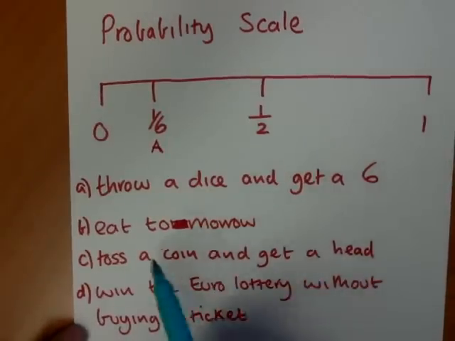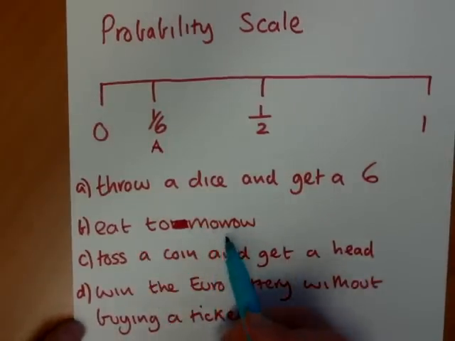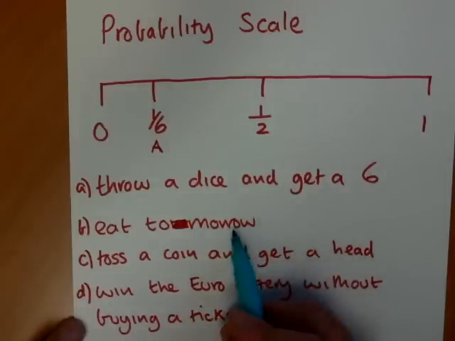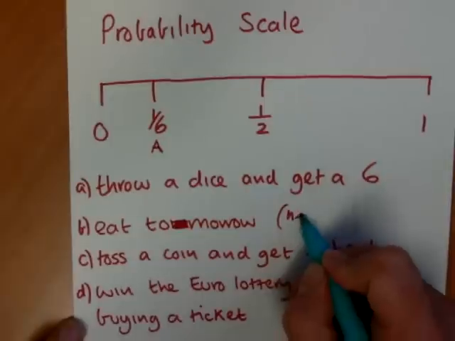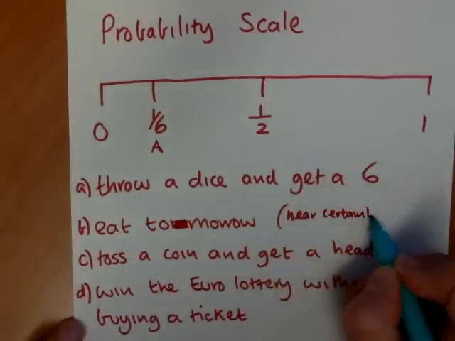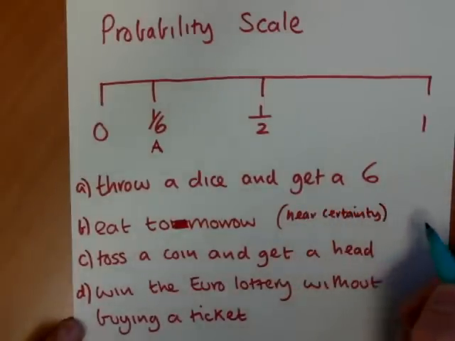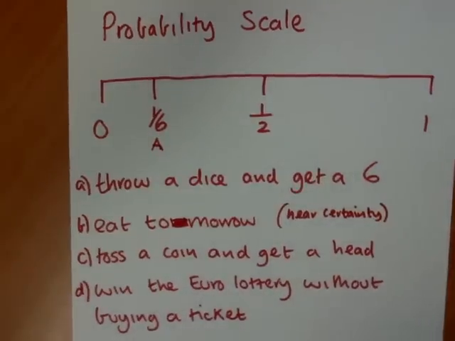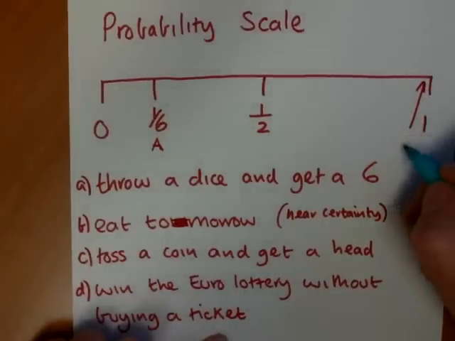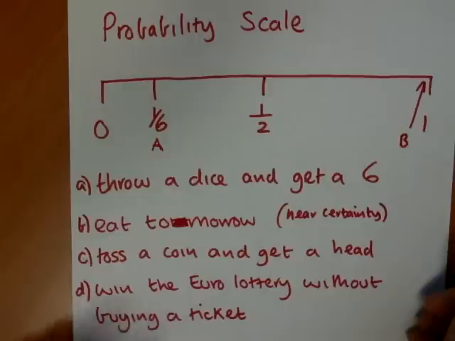Now, what's the probability we eat tomorrow? Well, we eat every day, I suspect. Maybe there's the occasional day, maybe we're ill, when we don't. So this is almost a certainty, a near certainty. You might argue that it's not definitely certain in case something happened to us, maybe we had an accident or we're ill. So we'll put this really close to 1, but not at 1. Okay, so we'll put B there, and I'll put it in capitals so you can see it more easily.